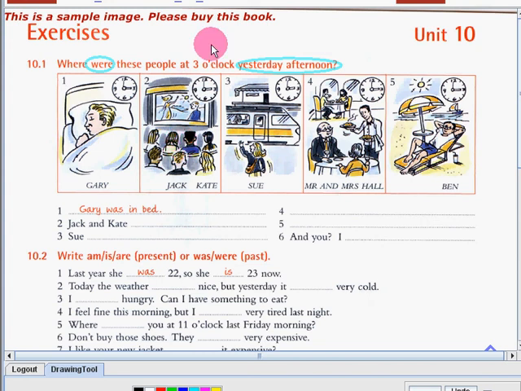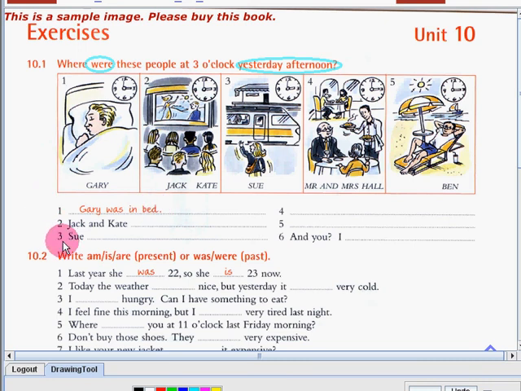Okay? Now, let's begin. We have an example. For number 1, we have Gary. As you can see, this is the time, 3 o'clock, yesterday afternoon, and this is what Gary was doing during that time. So the sentence should be, Gary was in bed. Gary was in bed because that's the place where he was during that time.